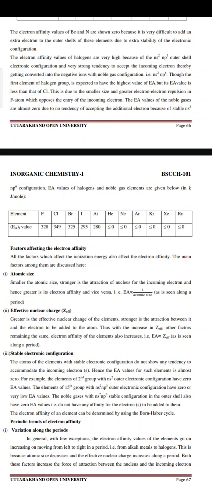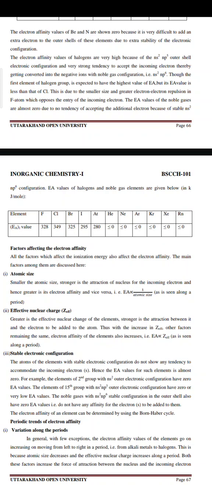This is due to the smaller size and greater electron repulsion in the F atom, which opposes the entry of the incoming electron. The Ea values of the noble gases are almost 0 due to no tendency of accepting the additional electron because of the stable ns2np6 configuration.